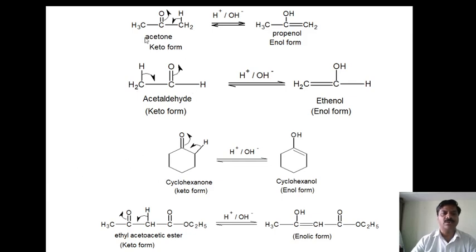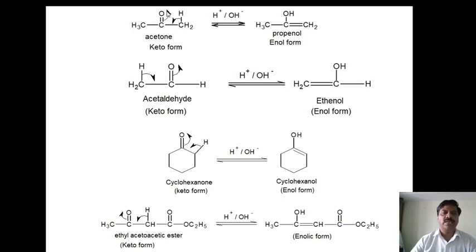First one is acetone. Acetone, in which this is the carbonyl group. It is also called a keto form due to having this carbonyl group placed in between the two alkyl groups. Therefore this is the keto form, that is acetone.